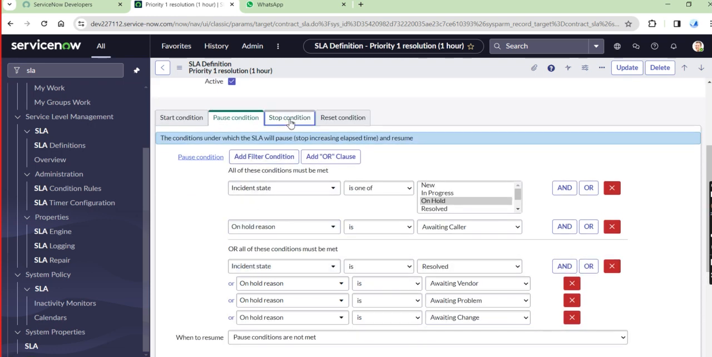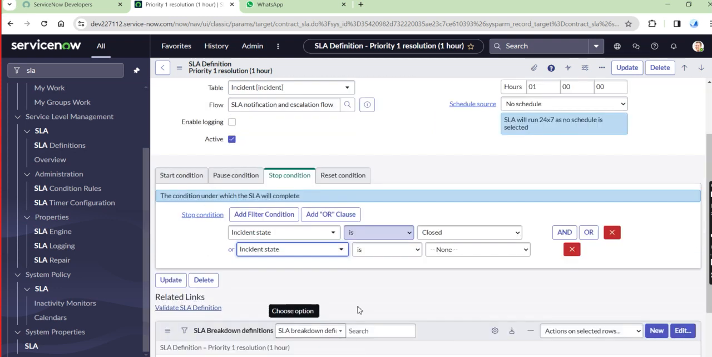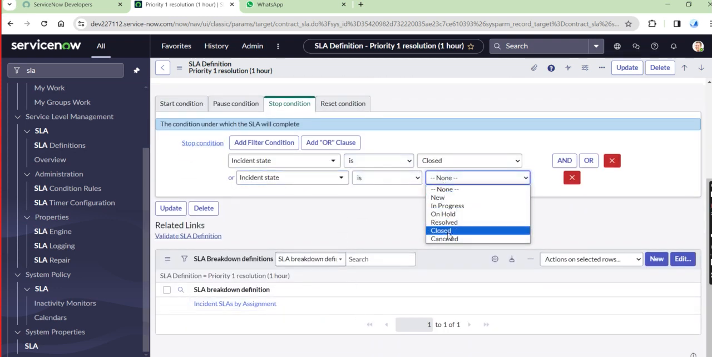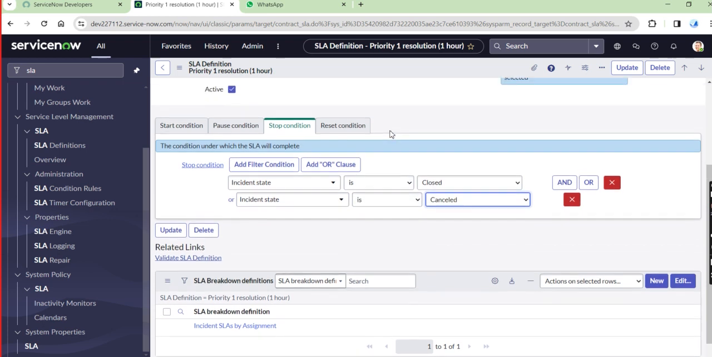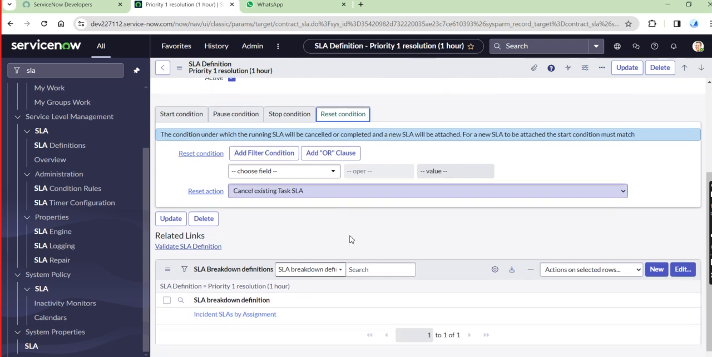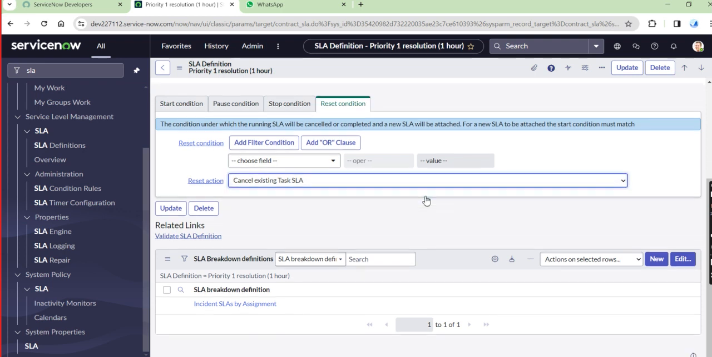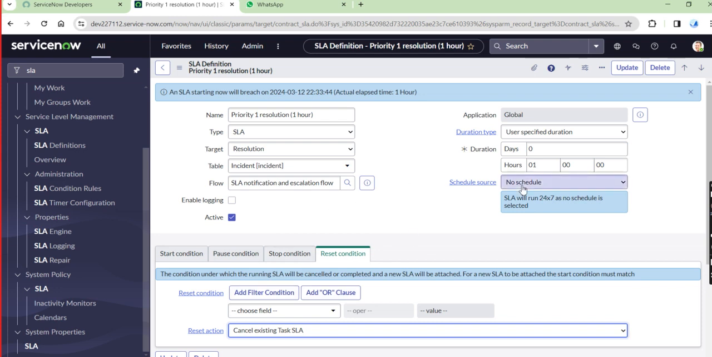So let me give that. And stop condition. So when to stop this one? Incident state is closed or incident state is cancelled also. So in both places stop the particular SLA. And reset condition, no need to give that one. Cancel existing task SLA, okay, complete is. Just give the particular updates, and how much duration there is for resolution of priority one, that is only 1 hour here. So just update it.